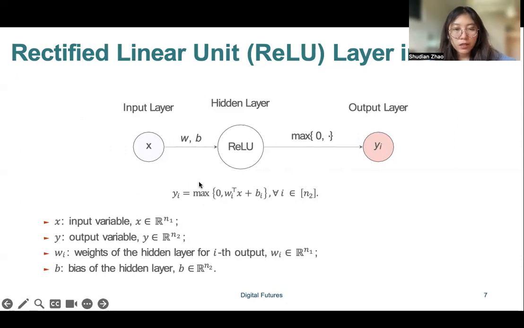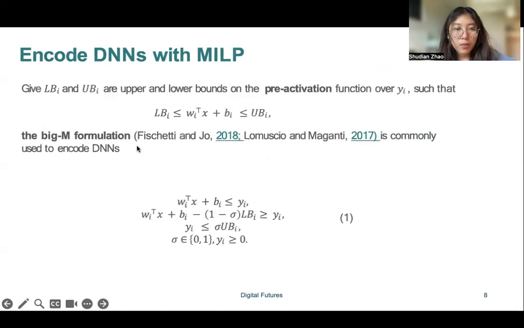To encode this map, especially the nonlinear operation, which only takes the non-negative part of the pre-activation value, we will use the big-M formulation and use the integer variable sigma to indicate if the pre-activation value is negative or non-negative.